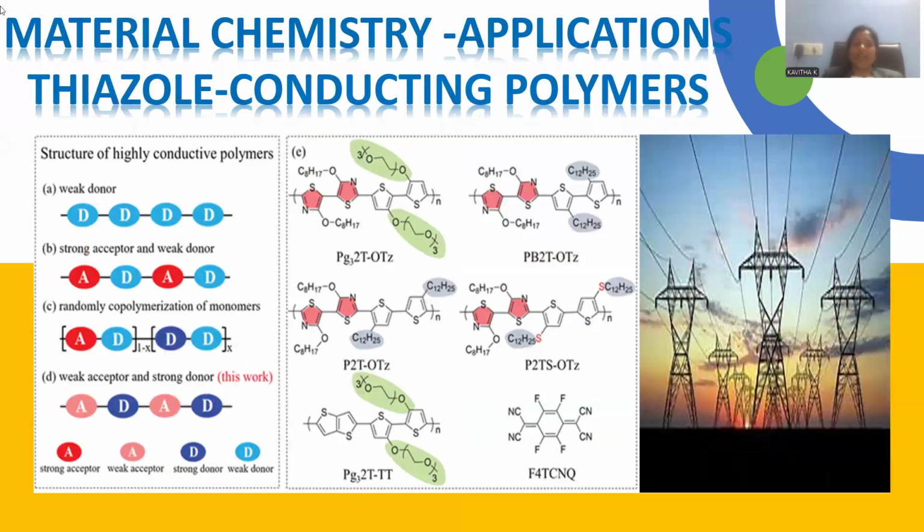Another material chemistry application pertaining to thiazole is that it is a better conducting polymer. Conducting polymers are a wonder invention in the field of polymers. Non-metallic substances are able to conduct current due to the existing conjugation, the flow of electrons, and pi electron delocalization. We can generate the polymer of thiazole this way. These many polymers you can clearly observe. Polythiazole systems are originated by a simple polymerization process. They are better conducting polymers in the field of electronics.